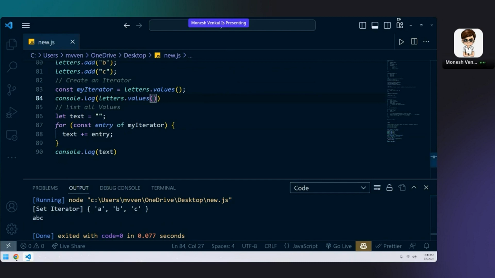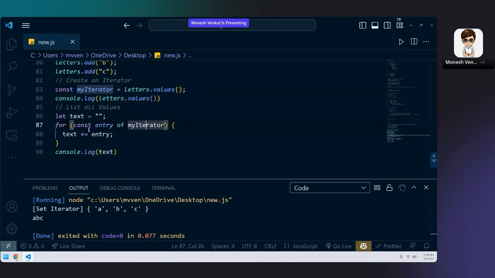But yeah, it's working, right? Two things I wanted to show you here. One is letters dot values. Letters dot values will give you all the values inside a set. Like for example, apple, banana, pineapple, watermelon, orange. Those are your values. You'll be getting all your values using letters dot values.